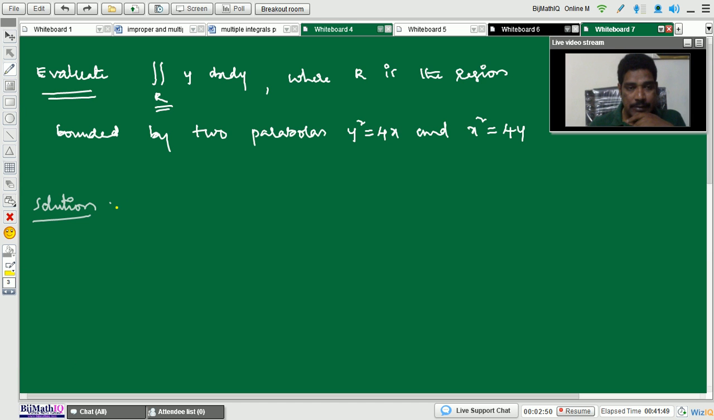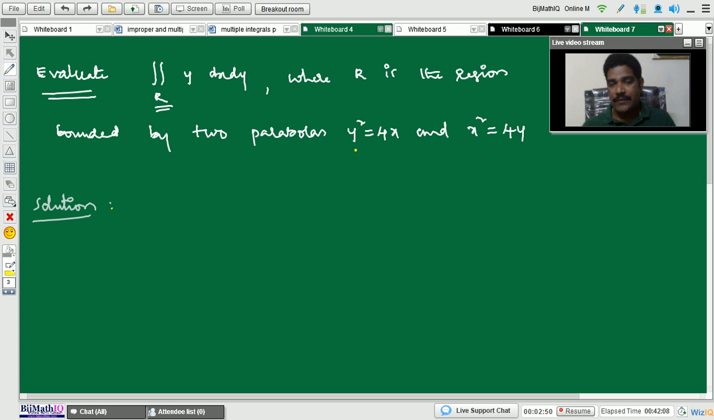I can indicate the solution. First of all, discuss the region. If you find the region perfectly, then the problem will be completed. First, let us concentrate on the region R. So here R is the region, right?